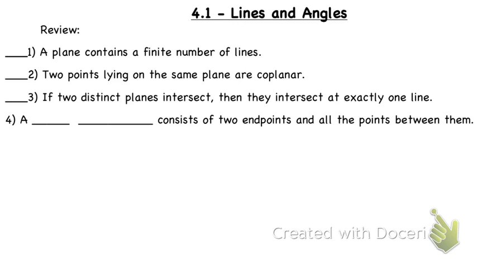A plane contains a finite number of lines. Is that true or false? False. Planes don't contain a finite number. They can contain an infinite number of lines because planes are infinitely long, if you recall.